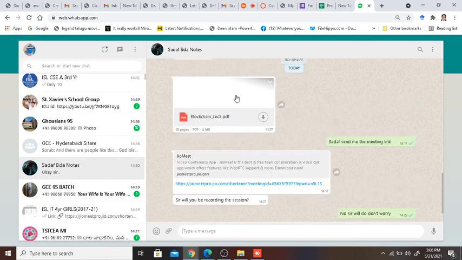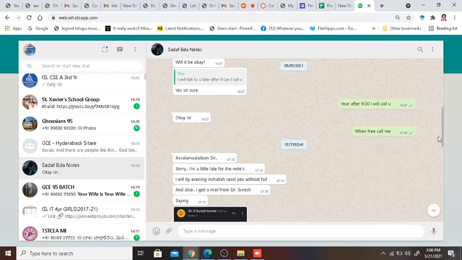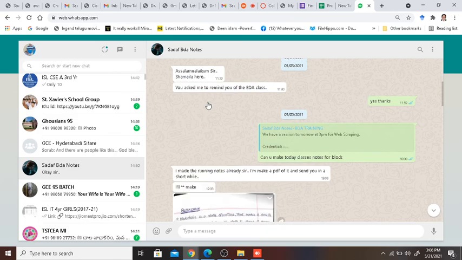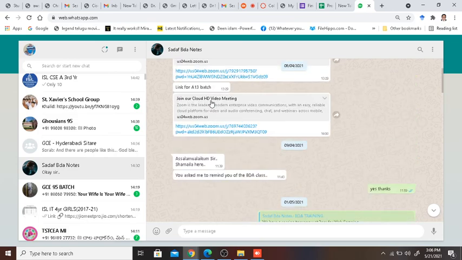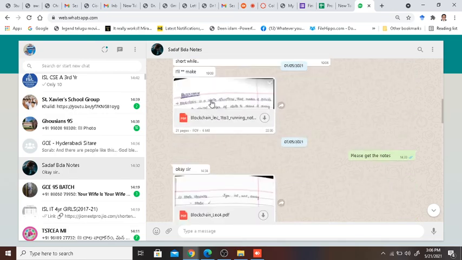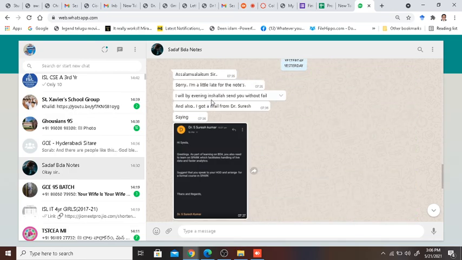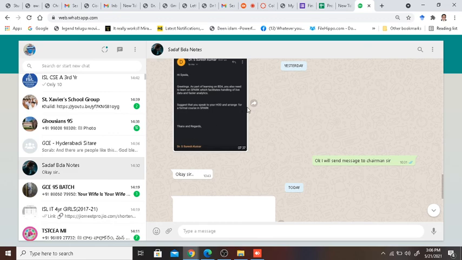If at all you write a program and you're successful in mining for a block, the blockchain community pays you ether. The minimum ether they pay you is 3 ether. 3 ether is around 2.4, 2.5 lakhs. In no time, it will ask you for your bank credentials and other details, and it will credit the money into your account. It is not fake or anything, definitely it will be credited. The minimum it starts with is 3 ether. 1 ether is around 80,000. So 80 into 3, 2.4, 2.5 lakhs will be credited.